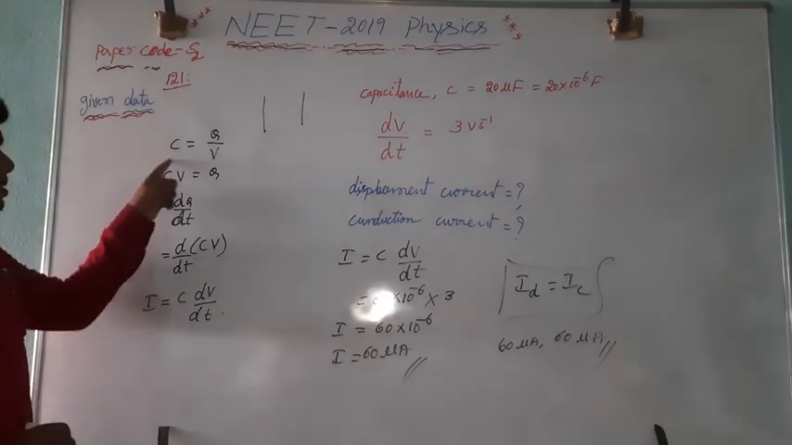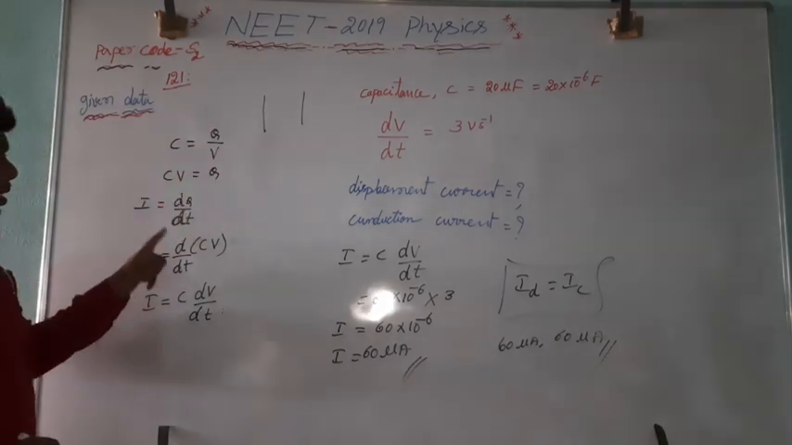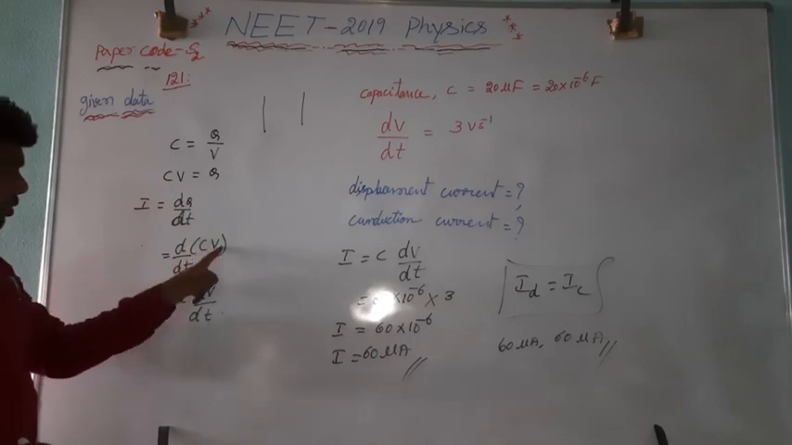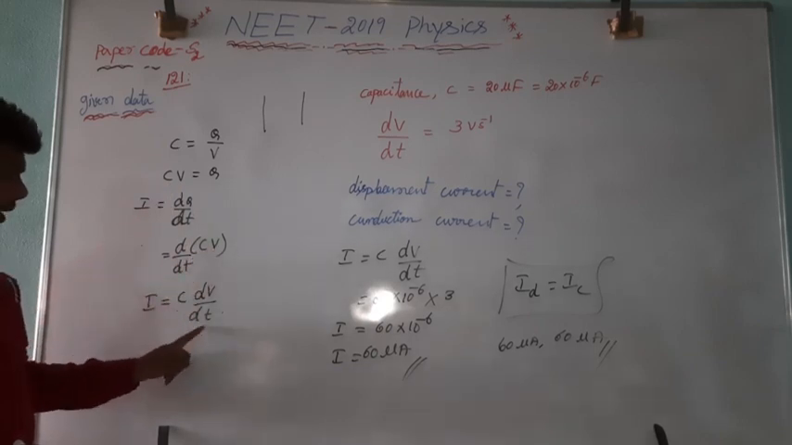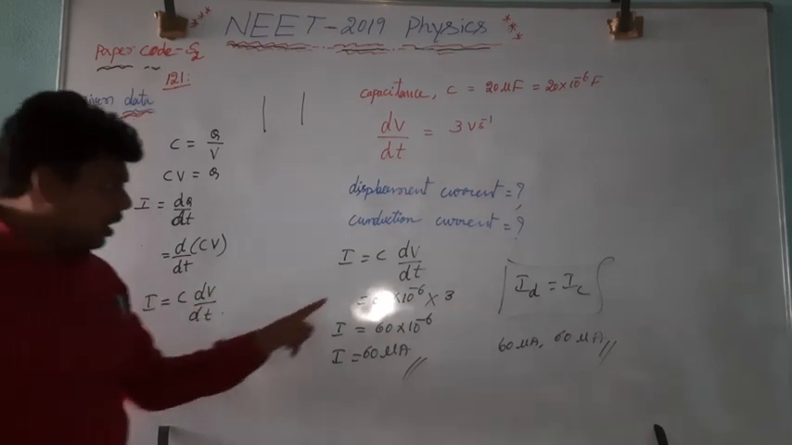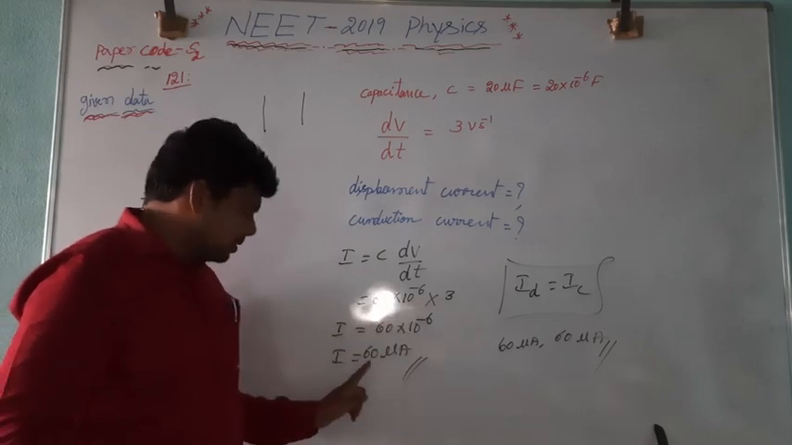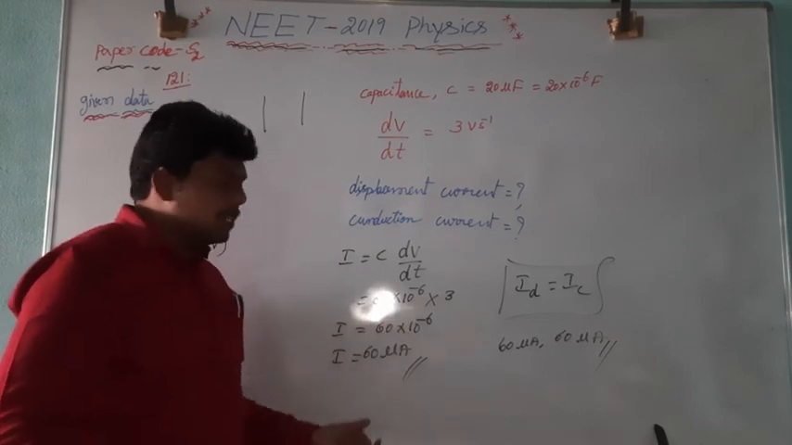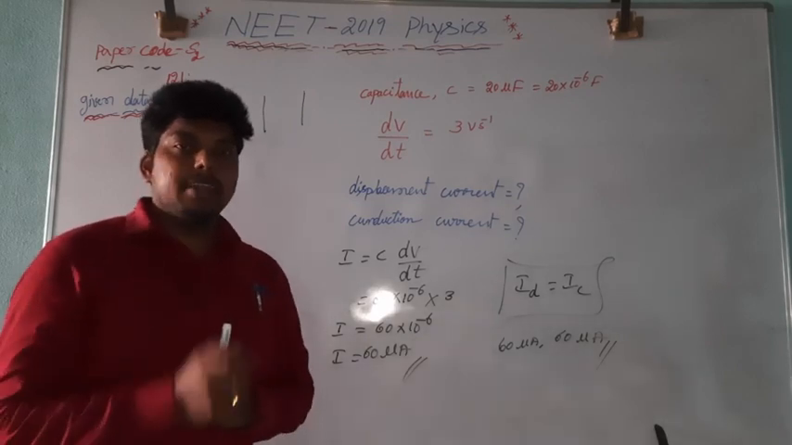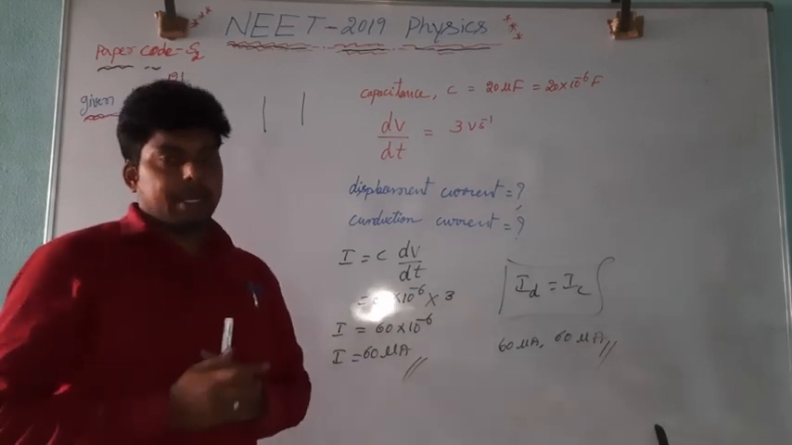Here C is equal to Q by V. From this, I is equal to dQ by dt. In place of Q, we have taken C into V, that is C into dV by dt. C is constant, potential is varying. If you substitute these, we got 60 microampere. This displacement current is equal to the conduction current in the wires in between the two parallel plates.